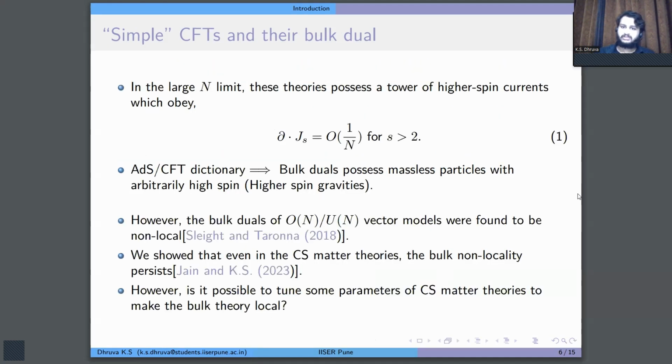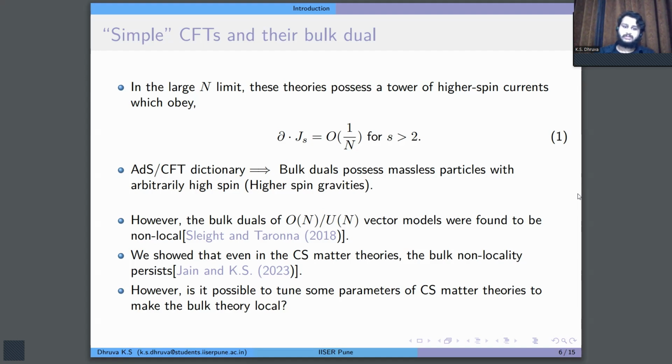A characteristic feature that they possess is that they have a tower of higher spin currents whose non-conservation starts only at order 1 over N. Then the AdS/CFT dictionary tells us that the bulk duals should possess massless particles with arbitrarily high spin. That is, the bulk dual should be a higher spin gravity. However, an analysis by Sleight and Taronna showed that the bulk duals of the O(N) or U(N) vector models are very non-local. And even in the case of Chern-Simons matter theories, we showed that this bulk non-locality still persists.